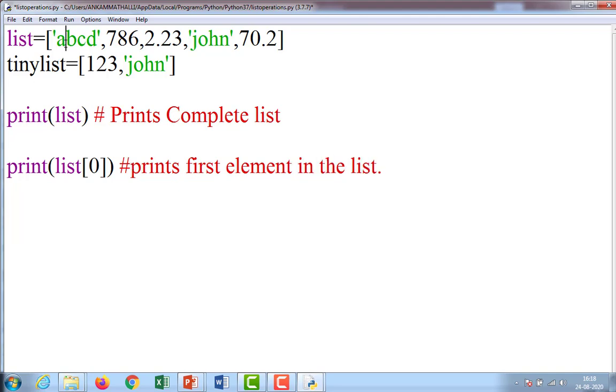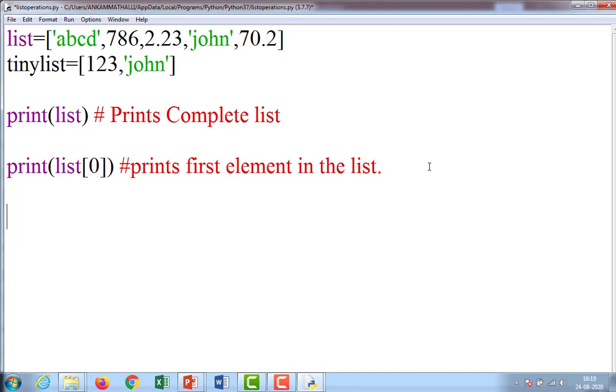Don't think that in this string only A is going to be displayed. No, not like that. The entire ABCD is the first element, because each element in the list is separated by a comma. So ABCD is the first element, after that 786 is the second element, like that we display.